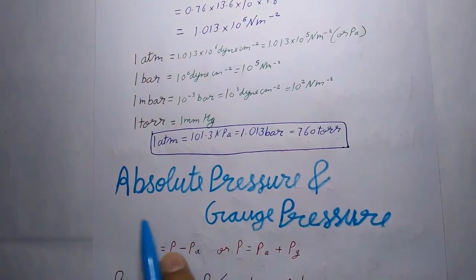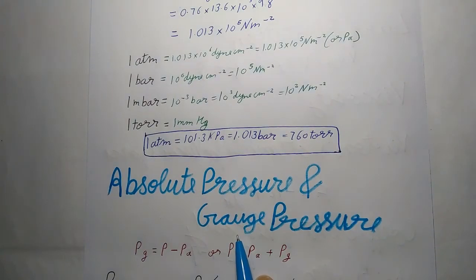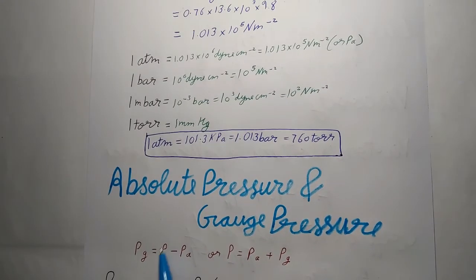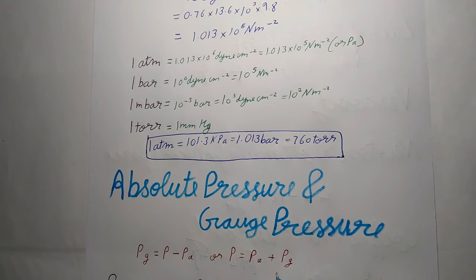Now absolute pressure and gauge pressure. The total or actual pressure P at a point is called absolute pressure. Gauge pressure is the difference between the actual pressure, meaning absolute pressure at a point, and the atmospheric pressure. Thus Pg equals P minus Pa, or P equals Pa plus Pg. So absolute pressure equals atmospheric pressure plus gauge pressure.